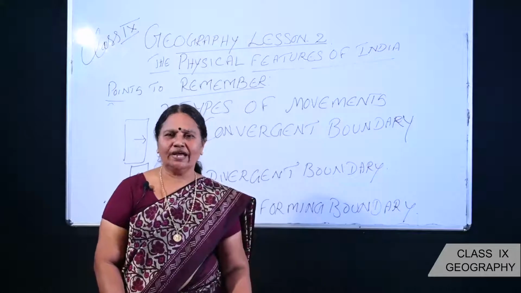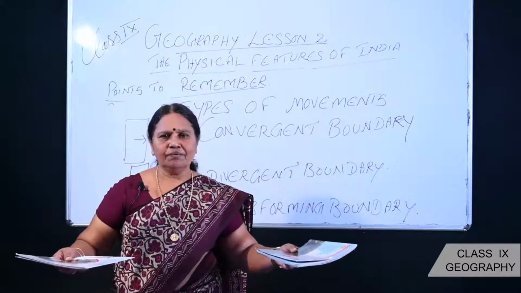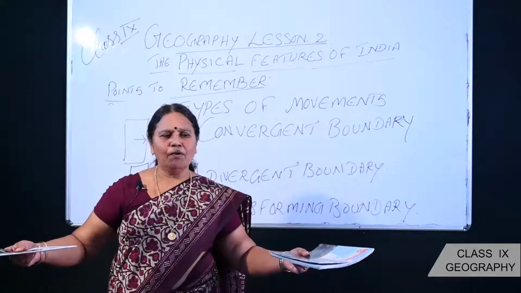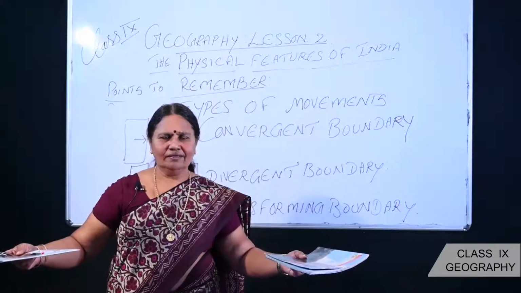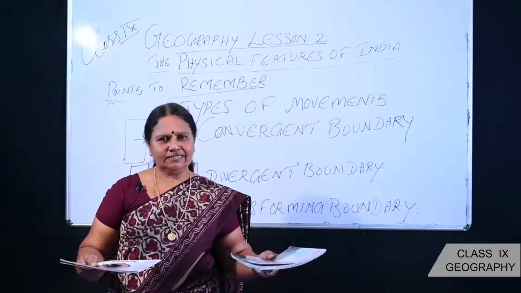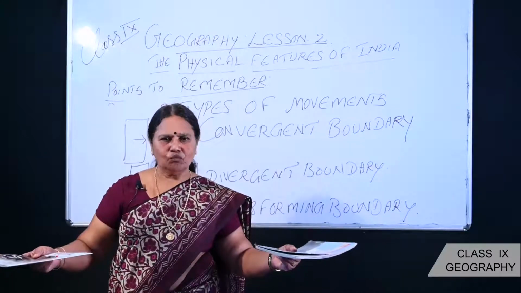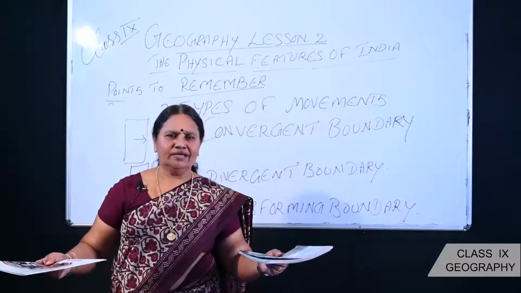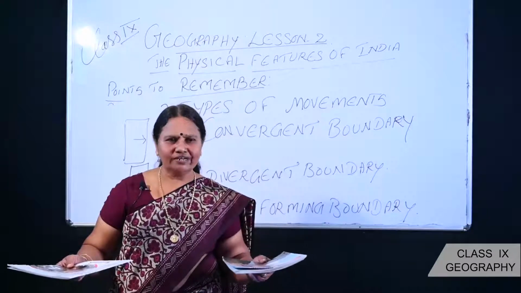Just opposite to that, when 2 tectonic plates are moving apart from each other, then that is called divergent movement. That boundary is called a divergent boundary. Okay, see, just 2 tectonic plates, they are moving away from each other. That type of movement is called divergent movement. The boundary they are forming is called a divergent boundary. Now I hope that these 2 movements you got into your mind.